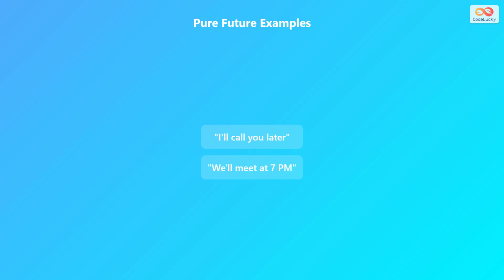Listen to these pure future examples. I will call you later shows decision now. We will meet at 7 p.m. means arranging right now. Both use will for instant future plans.